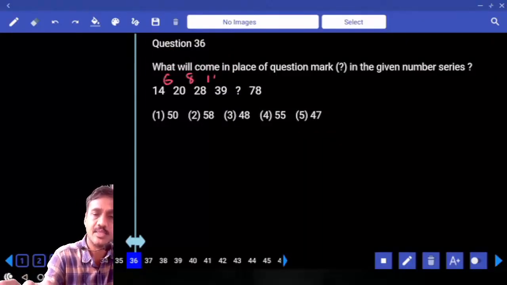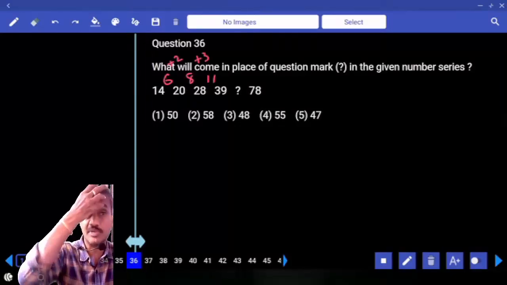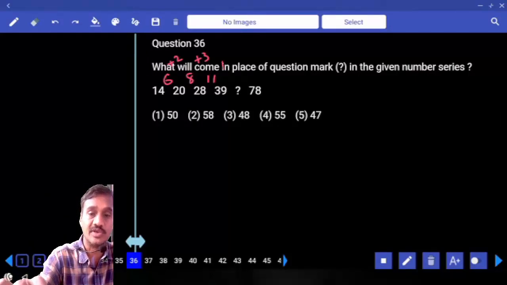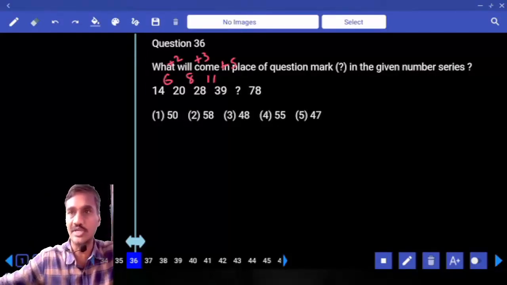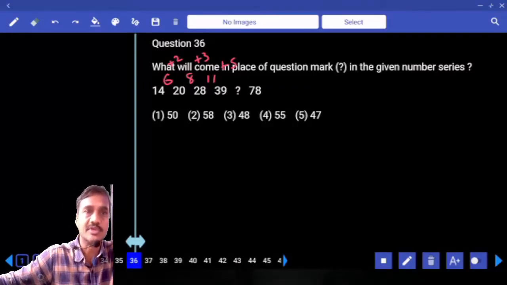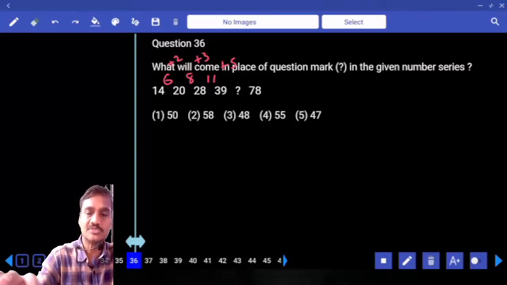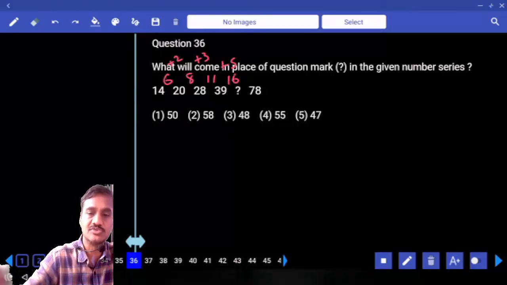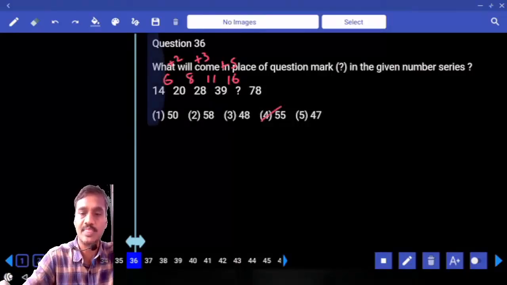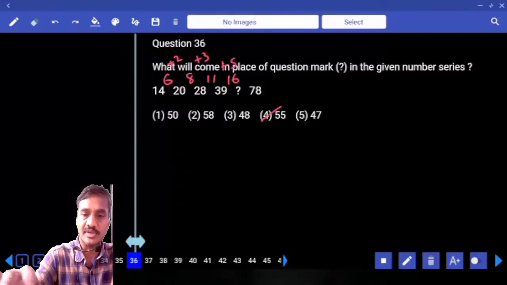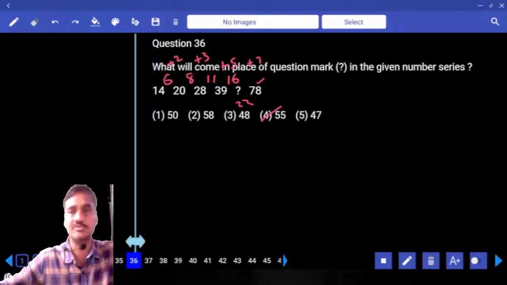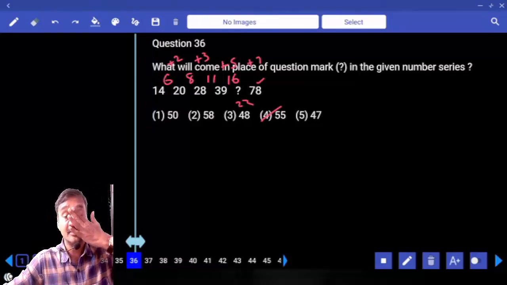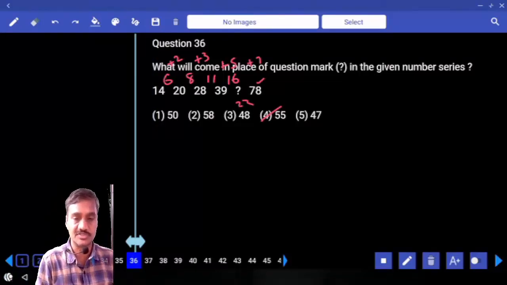6, 8, 11. Now 6 and 8, plus 2. 8 and 11, plus 3. 2, 3 on. Plus 2, plus 3. Next and plus 5. Prime numbers. First we checked consecutive natural numbers, now we are checking for prime numbers. 11 plus 5, 16. Now if you add 16 to this one, 39 plus 16 is how much? 55. And next one plus 5, and next plus 7. Now 16 plus 7, 23. And 55 plus 23, that is 78. So what is the missing number here? 55, that is choice for 36.